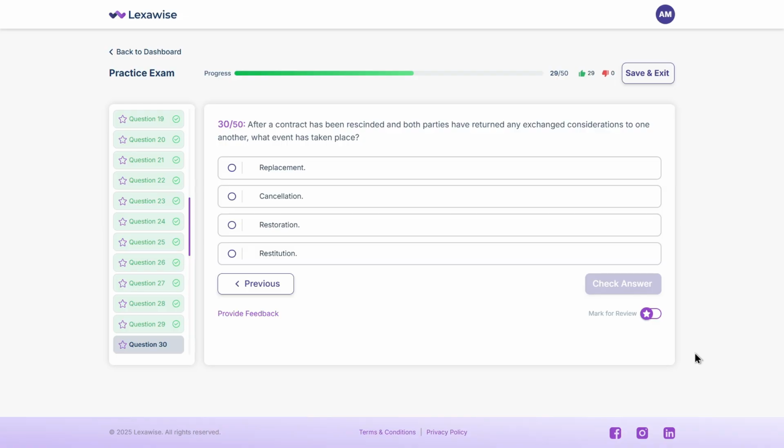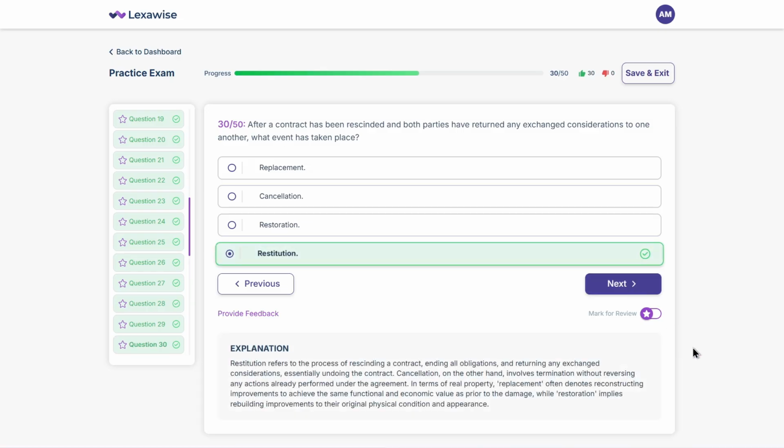The right answer in this case is D. Restitution. Restitution means both parties are returned to their original positions, as if the contract never happened. It's a full reversal of the deal.